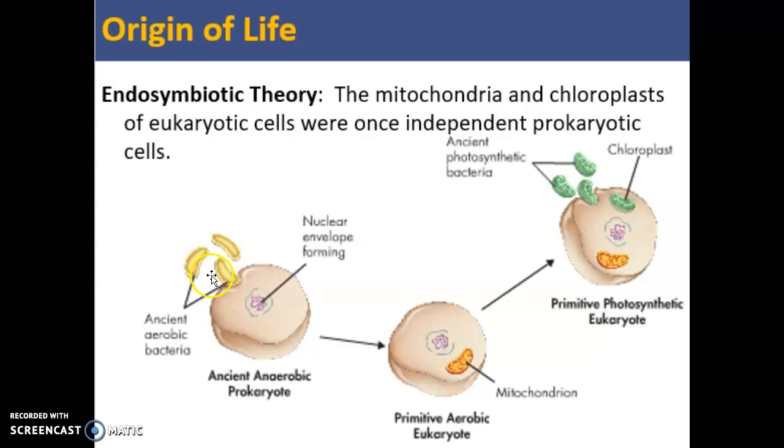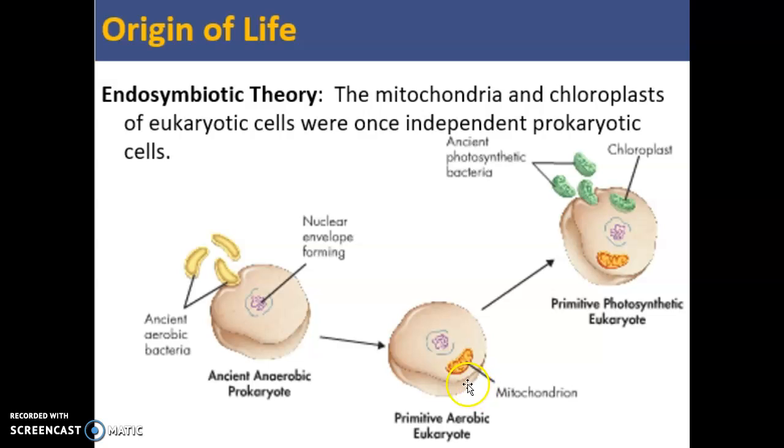However, instead of digesting this ancient aerobic bacteria, this larger cell allows the bacteria to live inside of its cell membrane. And this smaller aerobic cell becomes a mitochondria, a little organelle that takes oxygen and converts it into ATP, or uses oxygen to convert glucose into ATP.